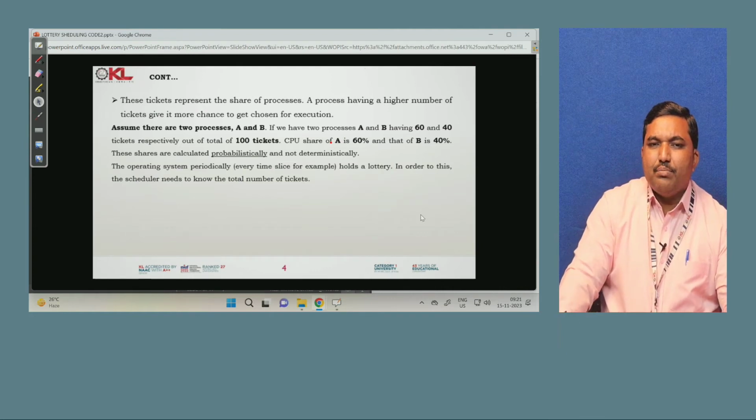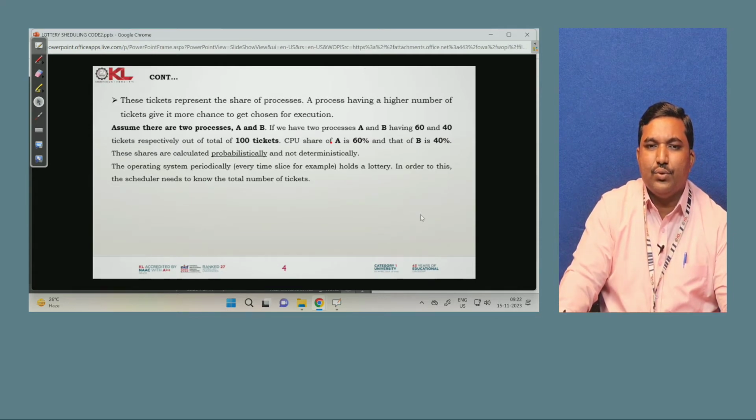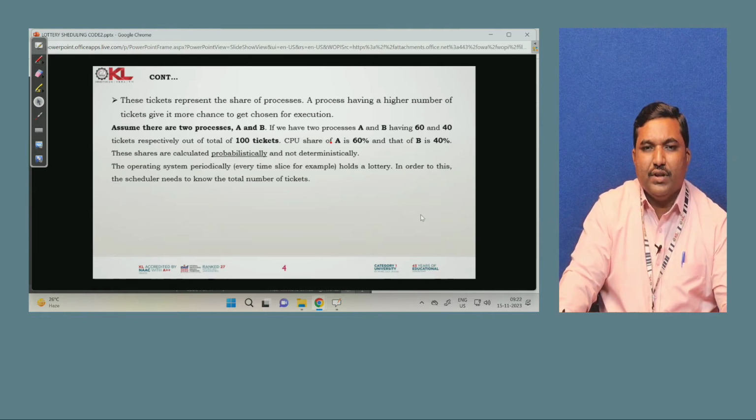The operating system periodically, every time slice, holds a lottery. In order to do this, the scheduler needs to know the total number of tickets. In the above example, there are 100 tickets. For the allocation, process A is allocated 60 tickets and process B is allocated 40 tickets.